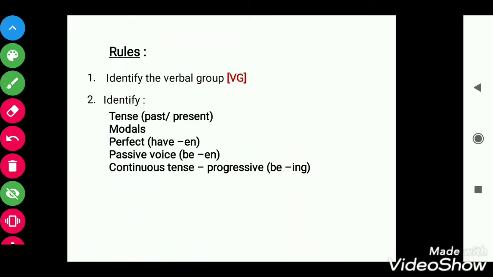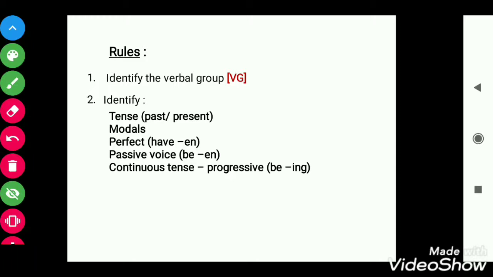Now we will learn the rules. First of all, we need to identify the VG part of a sentence. Then we need to identify the tense, whether it is past tense or present tense. We need to remember that there will be no future tense, because to write future tense we use the modals like will, shall. So for future tense, will, shall will come under modals, and the tense should be written as present tense. I repeat, for the future tense, will, shall will come under modals and the tense will be written as present tense.